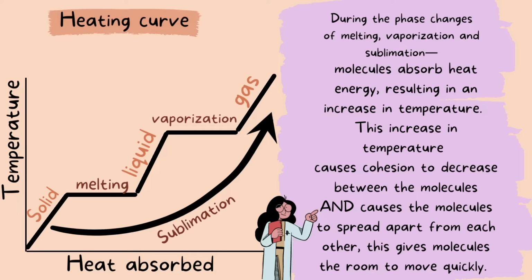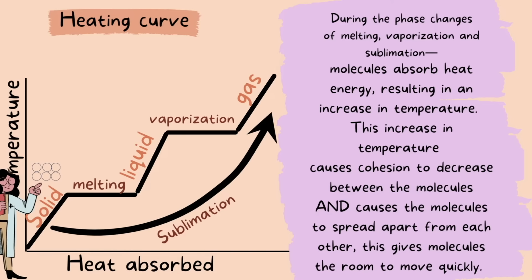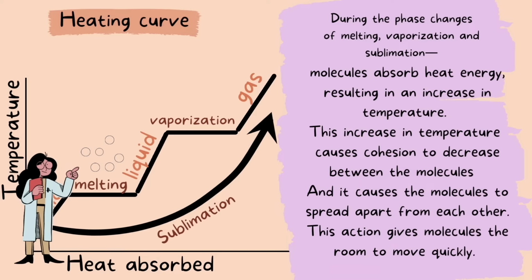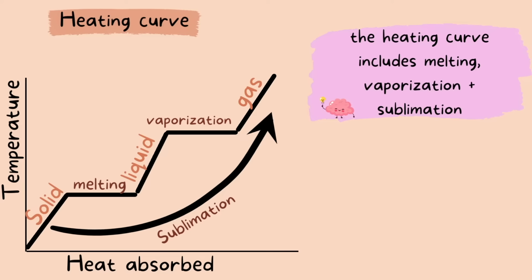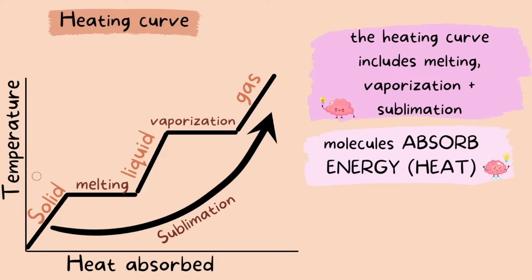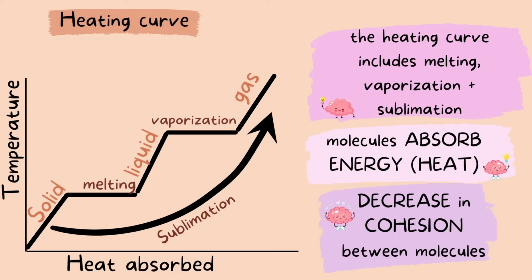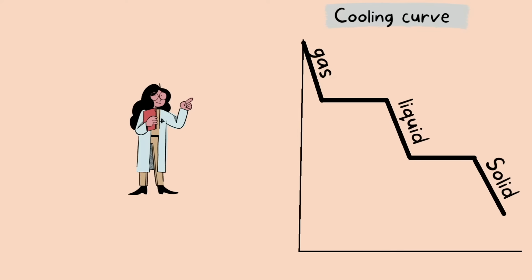So here's a quick visual of what the molecules would look like as you go up the heating curve from solid to liquid to gas. So remember, in a heating curve, molecules are absorbing heat and cohesion between molecules decreases. Now let's look at a cooling curve.